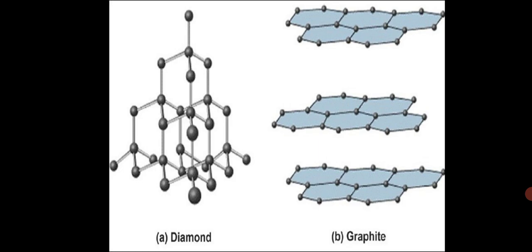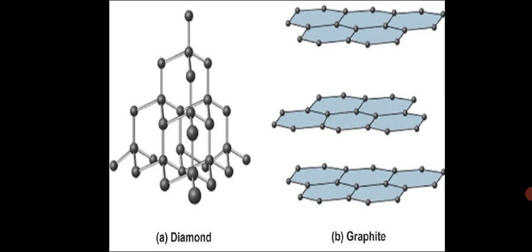Therefore, diamond is a bad conductor of electricity. However, it has the highest thermal conductivity of any known substance. Because of its high refractive index, diamond can reflect and refract light. It is therefore a transparent substance.